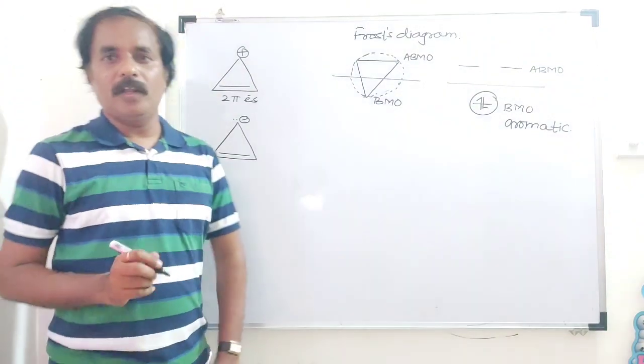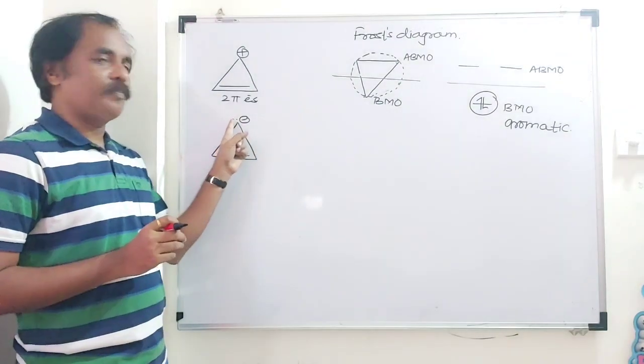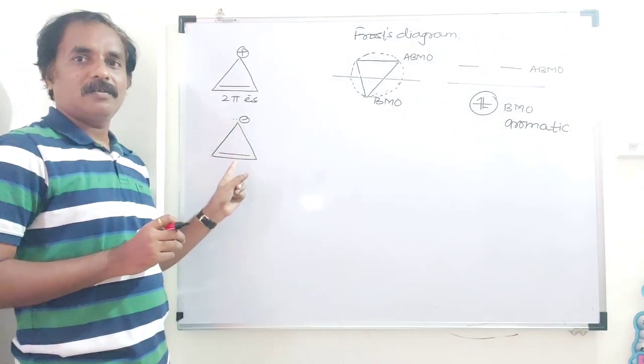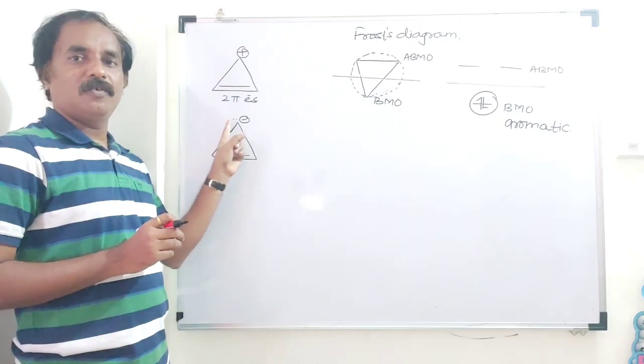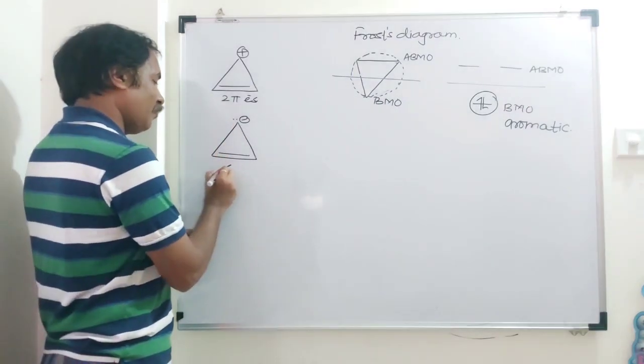Now here, the total number of pi electron count. Remember, this pair is in conjugation with this pi bond: double, single, and here it is a lone pair, non-bonding electrons. So the total electron count is what? 4 pi electrons.